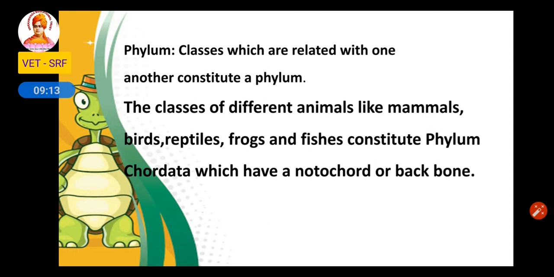So here mammals, birds, reptiles, frogs, which are amphibians, and fishes constitute phylum Chordata. So they all belong to different classes but are put together in the same phylum called Chordata. Why are they placed in the same phylum? Because they have a common character called notochord or backbone. Since the notochord or backbone is present, they are put together in the same phylum called Chordata.